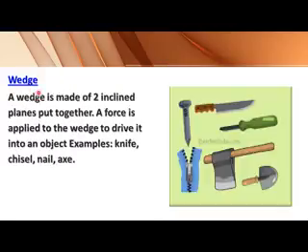Now next one is the wedge. A wedge is made of two inclined planes put together. A force is applied to the wedge to drive it into an object. For example, knife, chisel, nail, axe. All these are examples of a wedge. So what is a wedge? A wedge is made up of two inclined planes put together. They form the wedge.